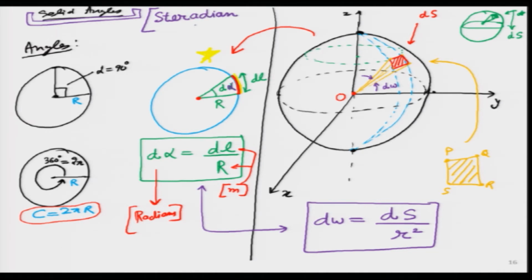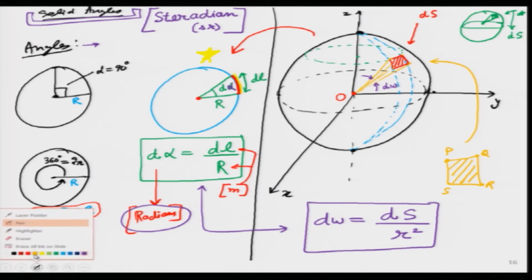In short form we can write it simply as SR, steradian. And the angles we were measuring, which I think we have already written in red over here, are measured in radians. So this is kind of a cousin of the radian, the steradian. And I think I wrote earlier in orange that for a full circle, how many radians are inside this circle? We can say 2 pi radians are inside this circle.